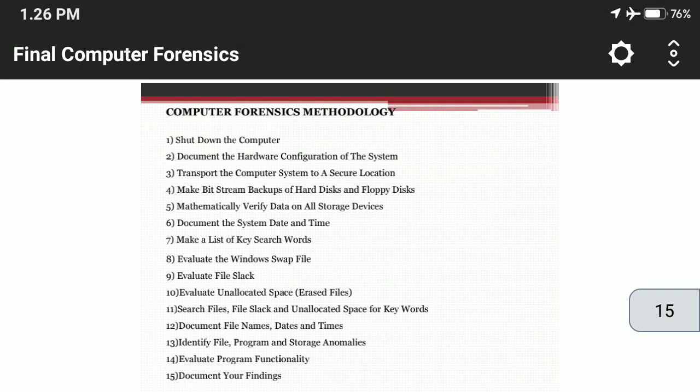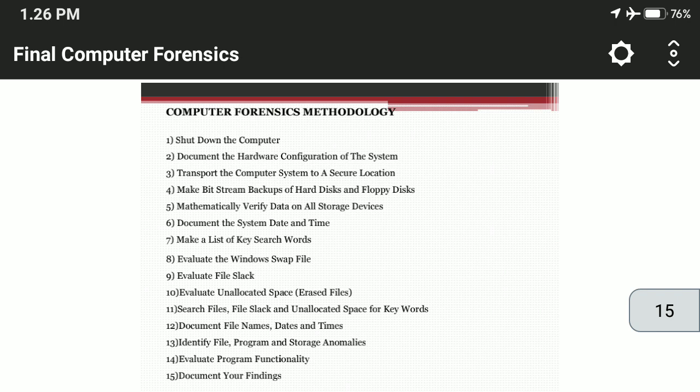Shut down the computer, document the hardware configuration of the system, transport the computer system to a secure location, make a bitstream backup of the hard disk and floppy disk, mathematically verify data on all storage devices, document the system date and time, make a list of key search words, evaluate the Windows swap file, evaluate file slack, evaluate unallocated space, that is, space erased of files. Search files, file slack, and unallocated space for keywords.